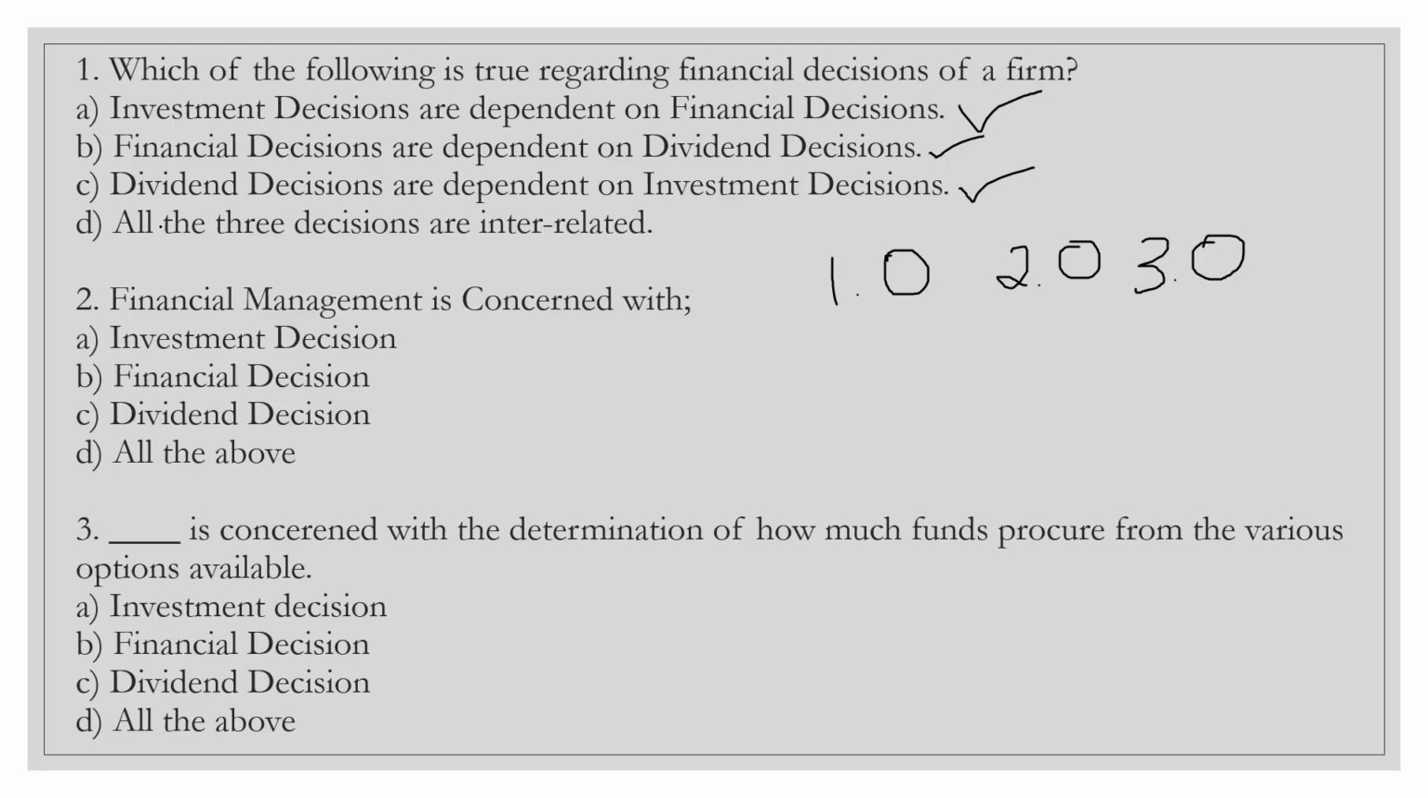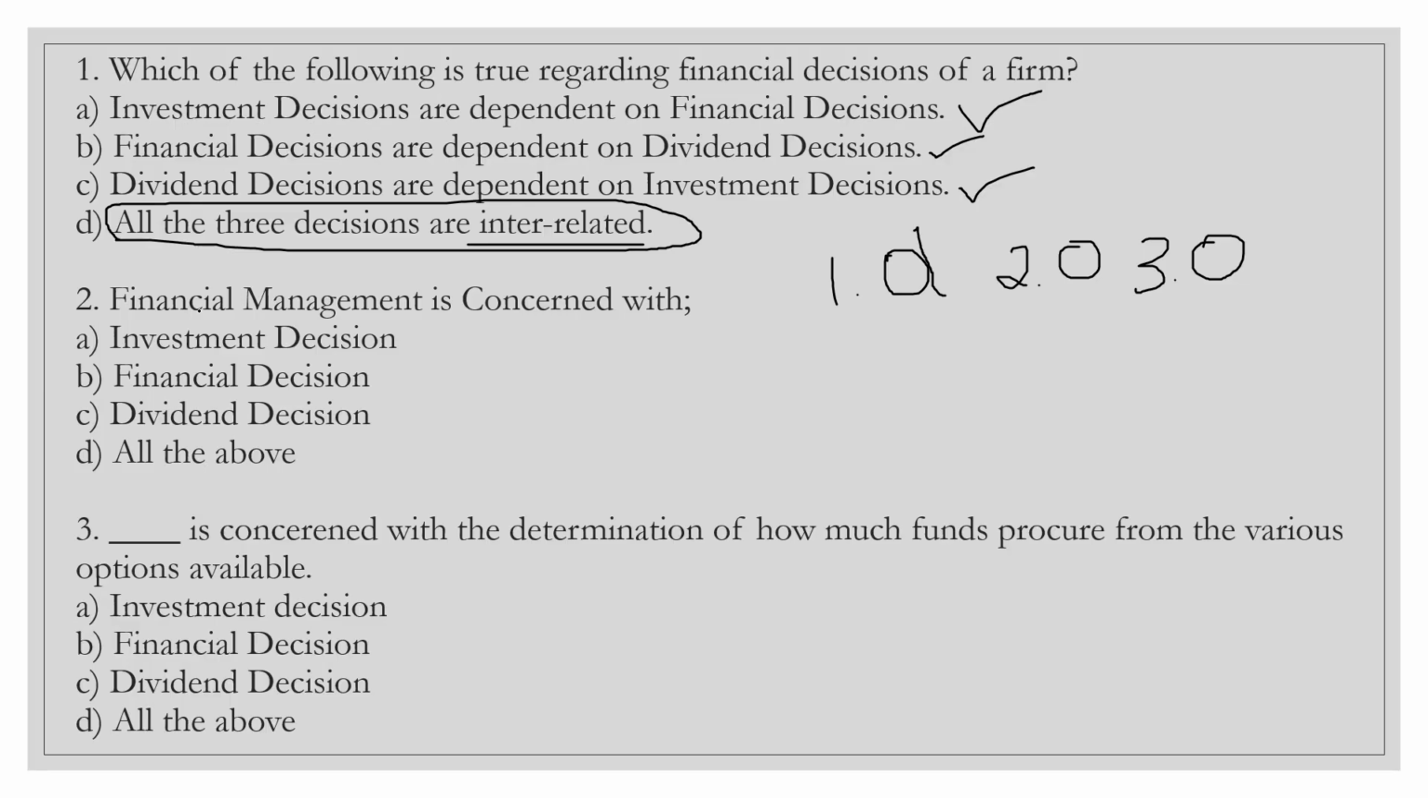So option 3, all the three decisions are interrelated. Yes, we also studied that. Investment decision, financial decision, and dividend decision are interrelated. Now, what is the correct option? For the first question, the correct option is D.